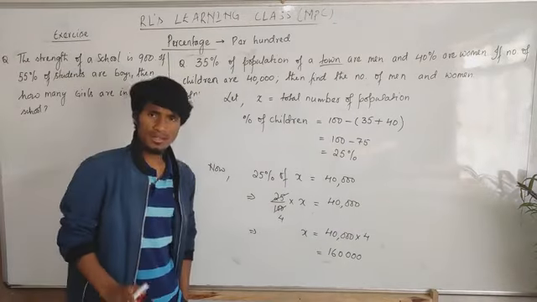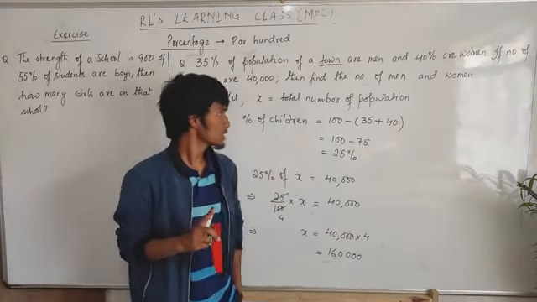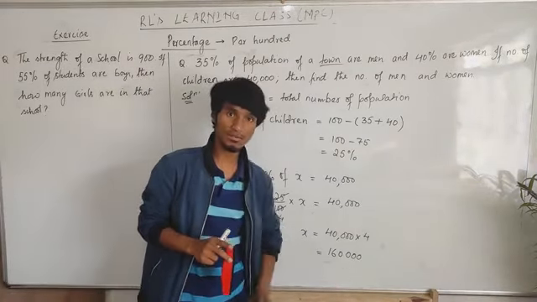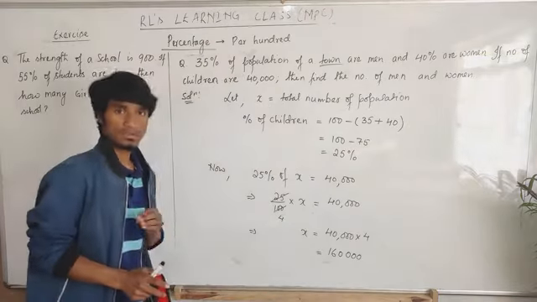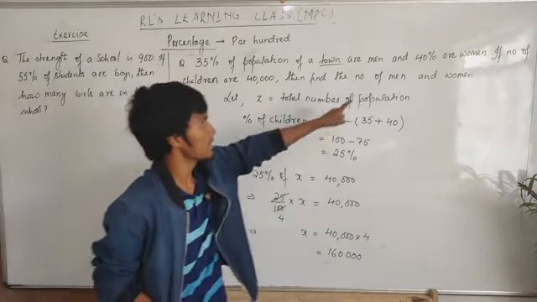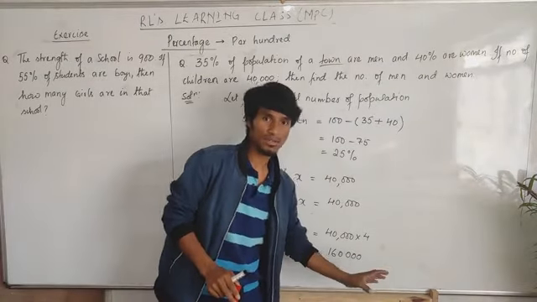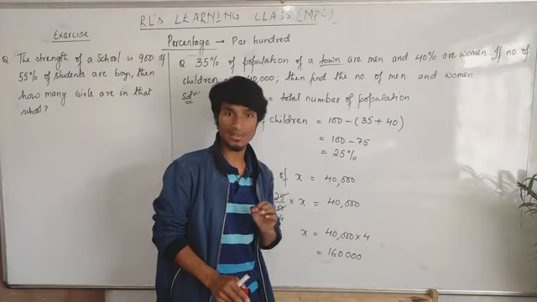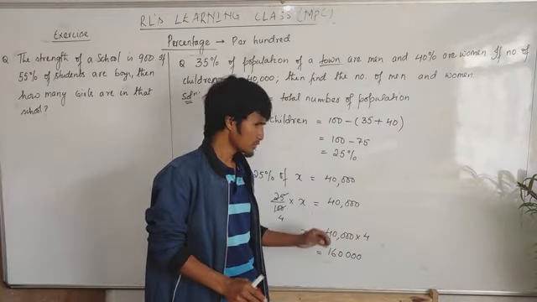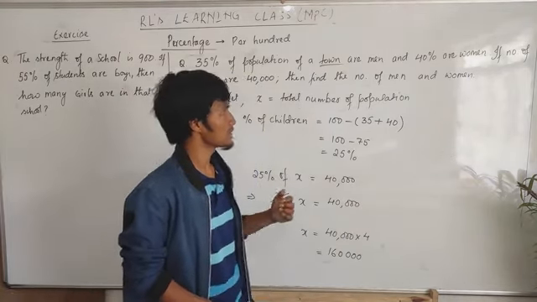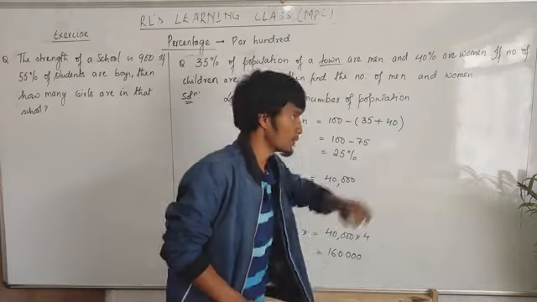Okay. Now the total population is 1,60,000. Now we got the total number. Now we need to find how many men and how many women there are. Out of this 1,60,000, 40,000 are children. Then let's look at how many men and how many women.